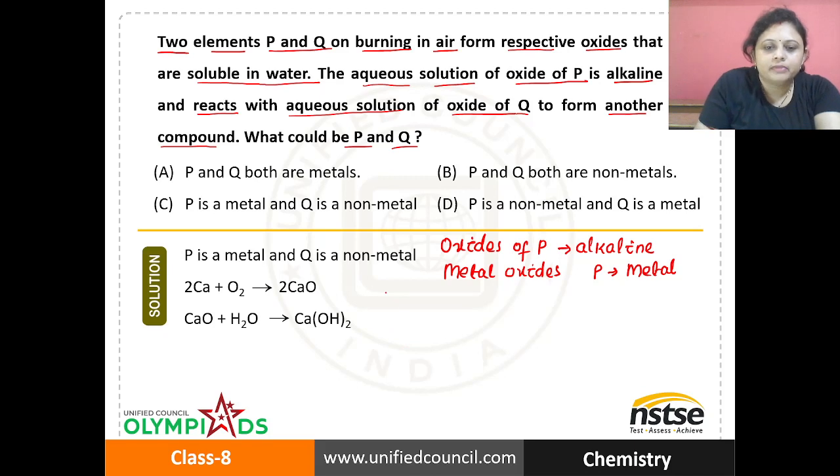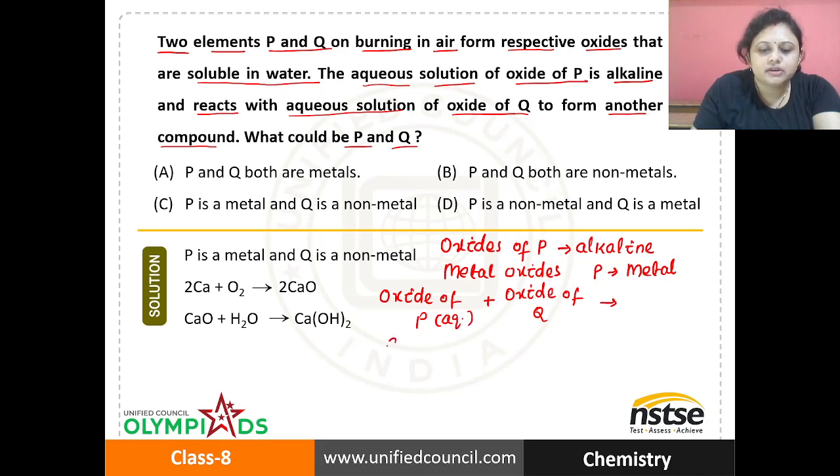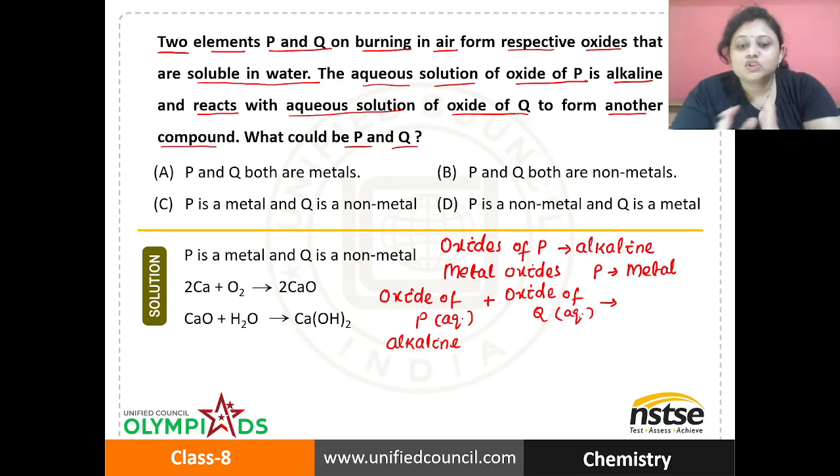So oxide of P reacts with aqueous solution of oxide of Q. We know that the aqueous solution of oxide of P is alkaline in nature. So what will be the nature of oxide of Q? An alkaline solution is not going to react with an alkaline solution.